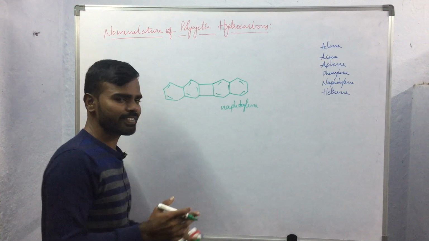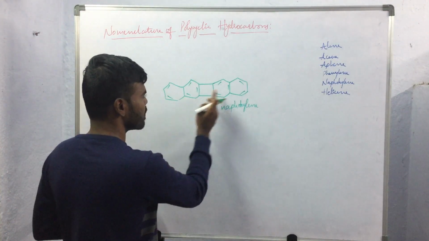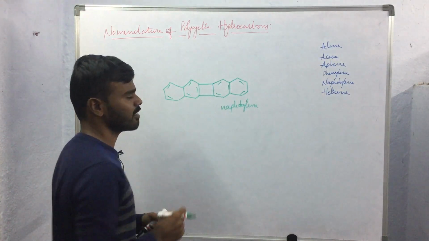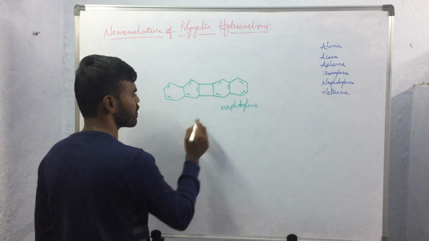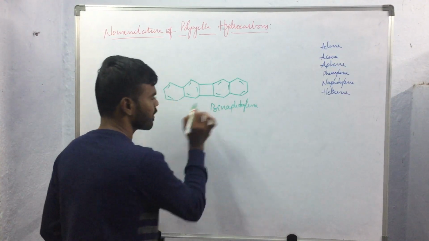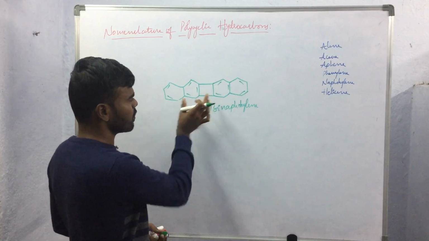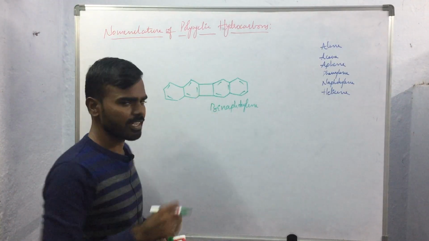And as we have seen in the previous case, the number of naphthalene rings that are fused will be used as the prefix here. So this compound is named as binaphthalene.